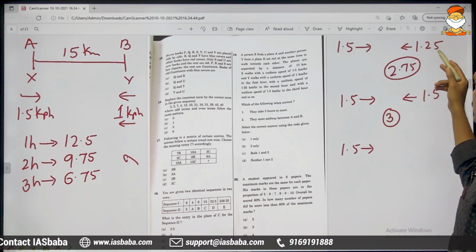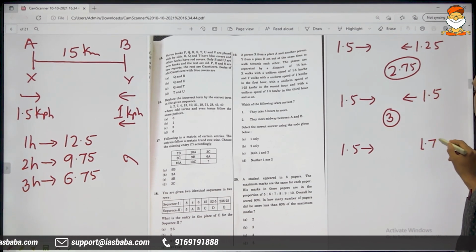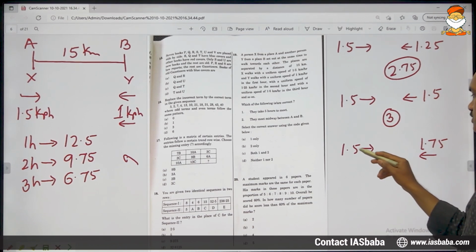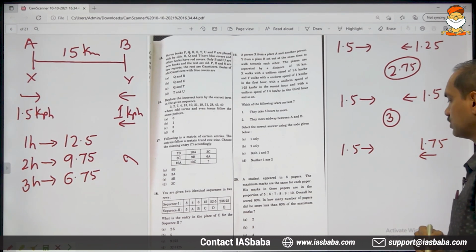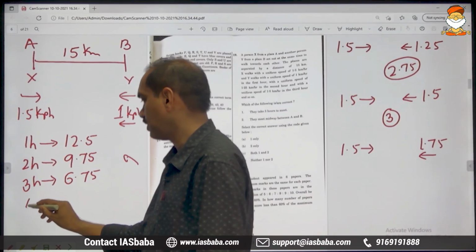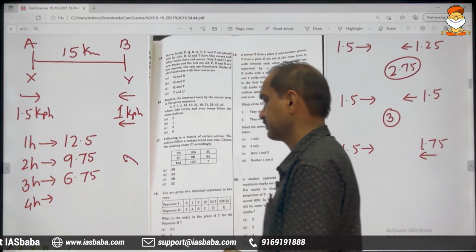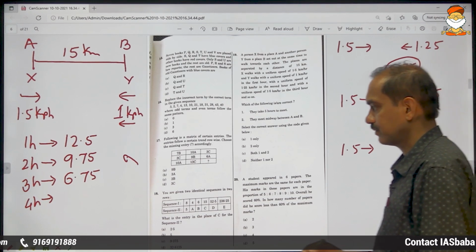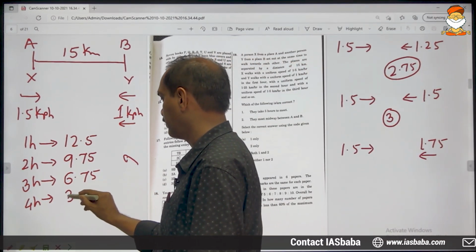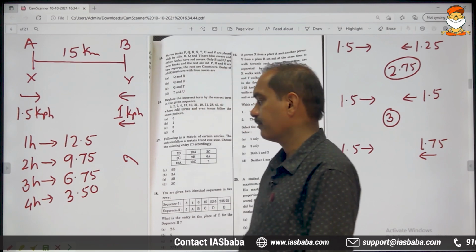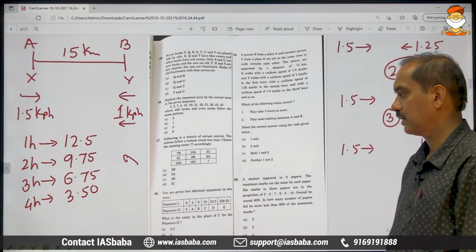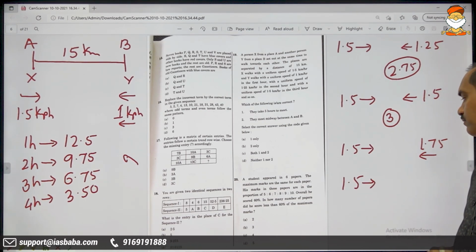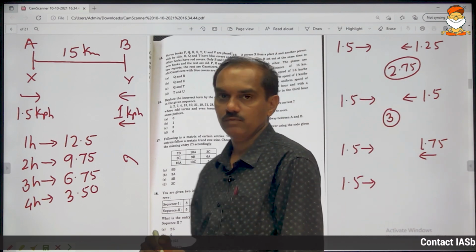Earlier it was 1, then 1.25, 1.5, now it should be 1.75. It keeps on increasing. So 1.5 plus 1.75 gives you 3.25. After 4 hours, the distance is reduced by 3.25, and this will become 3.50.